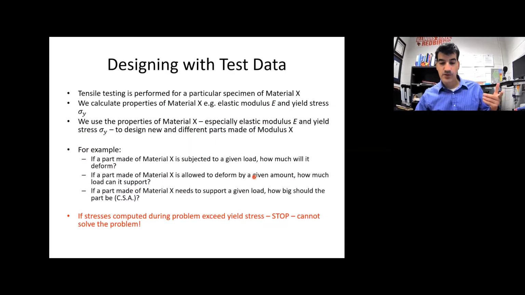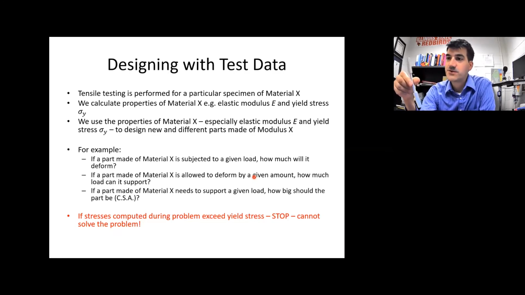The reason why we want to use intrinsic data like stress-strain curves and elastic modulus is because we can do the tests on one specimen of a given material. This happens to be 6061, which is a really common type of aluminum.